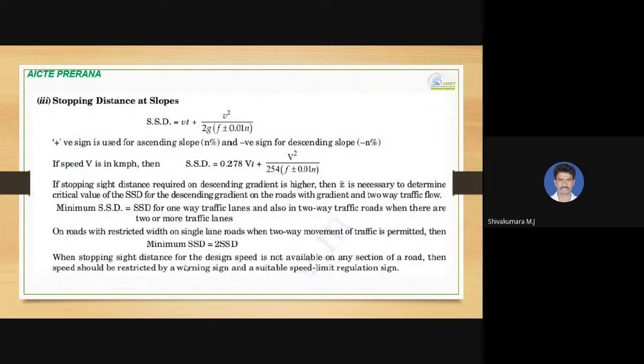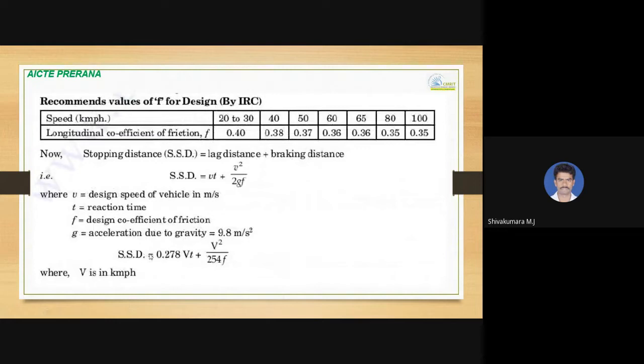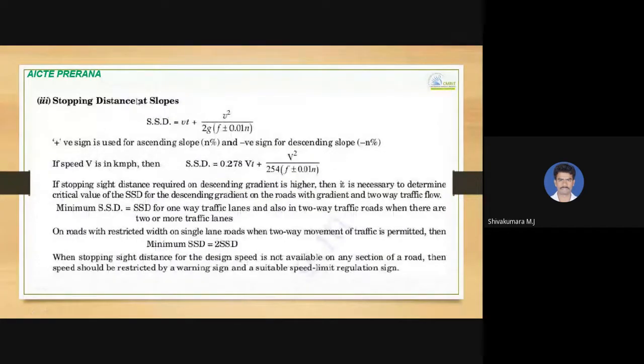Stopping sight distance on slopes. The previous equation is for flat surfaces. On slopes, stopping sight distance equals Vt plus V square by 2g into f plus or minus 0.01 times n. The plus or minus depends on whether the slope is ascending or descending: the positive sign is used for an ascending slope, and the negative sign for a descending slope.